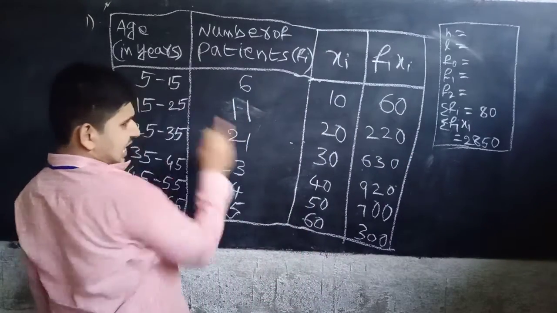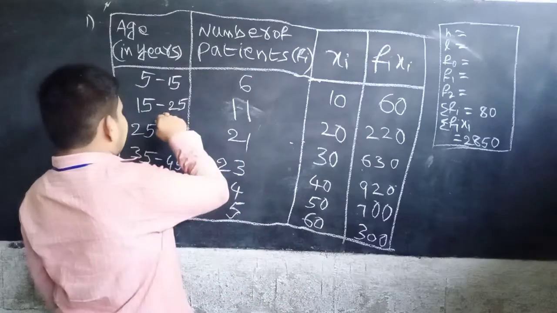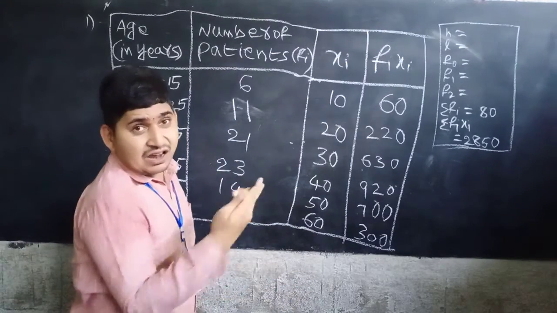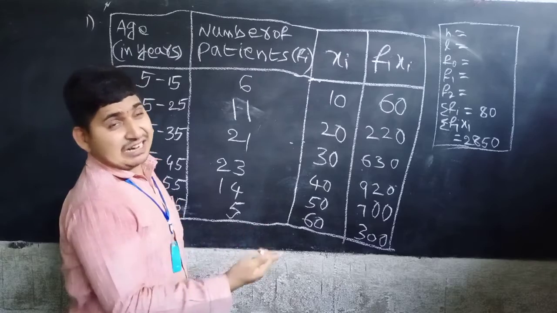Now H equal to what? 15 minus 5, 10. Okay. 25 minus 15, 10. Okay. Equal capacitors, equal height, so it's equal to 10.